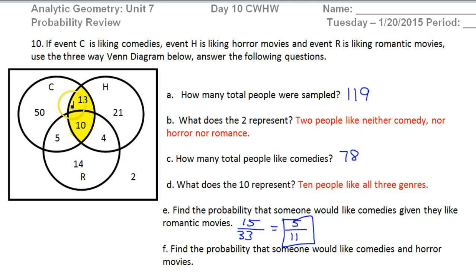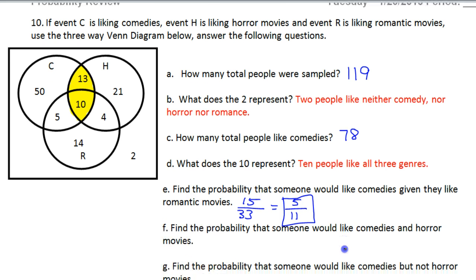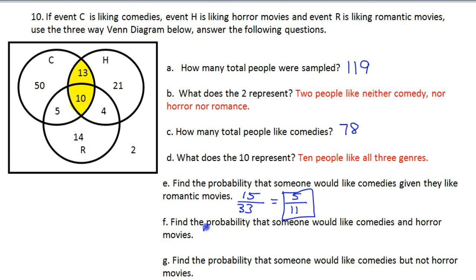Okay, so that's 23 people. So as I do my target over total, I'm talking about 23 out of the 119 in the survey. I'm not shrinking the universe. It didn't say given anything, so the probability that someone would like comedies and horror is 23 out of the 119.